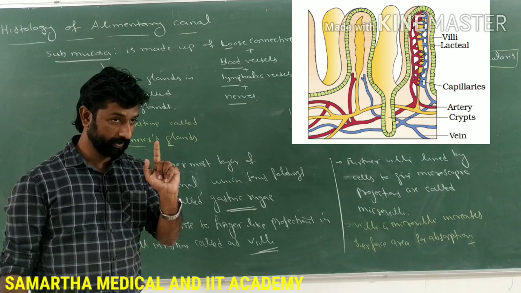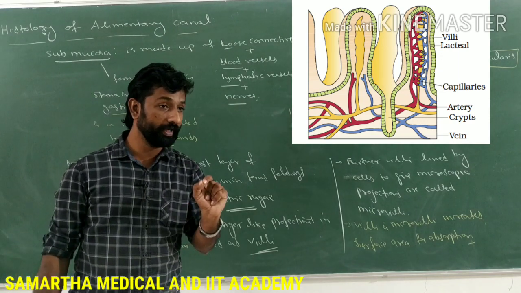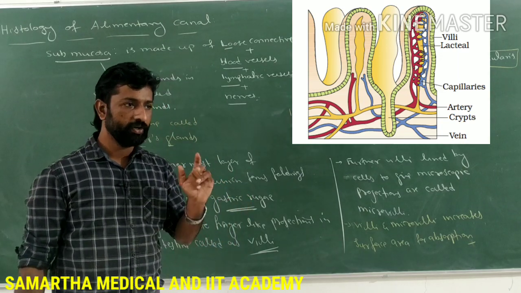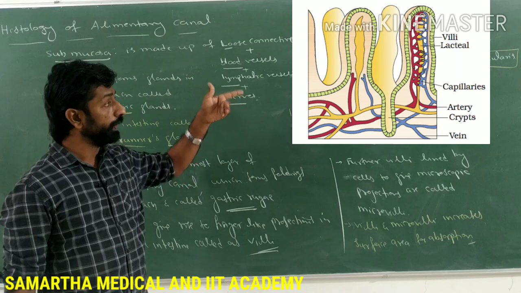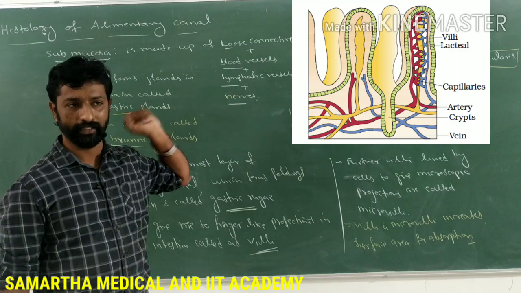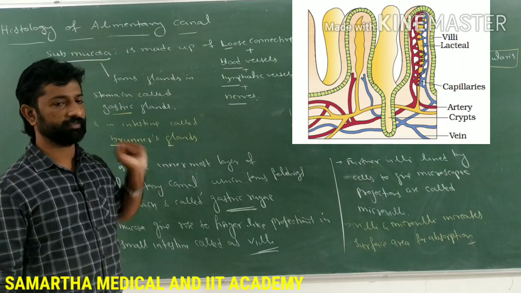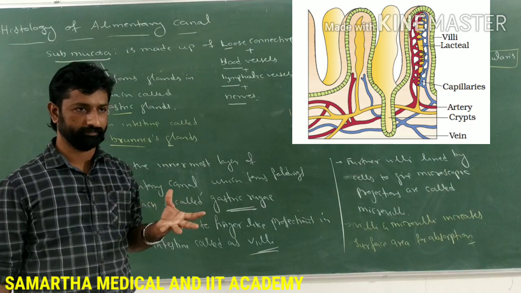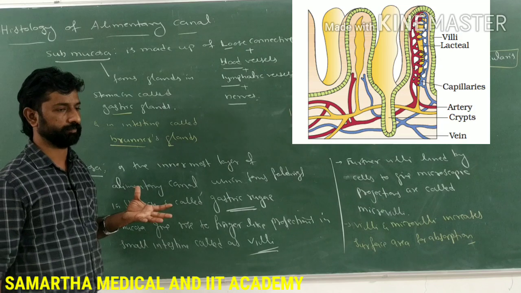Remember, this term is very important. What is the function of lacteal? It is meant for absorption of digested fat.